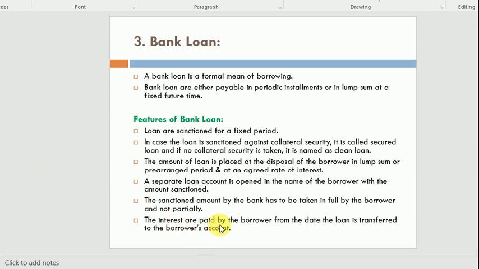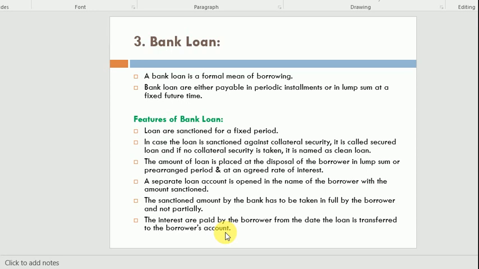The interest rate is paid by the borrower from the date the loan is transferred to the borrower's account. As I said, when this type of loan is taken by any borrower, a separate bank loan account is opened in the name of the borrower.